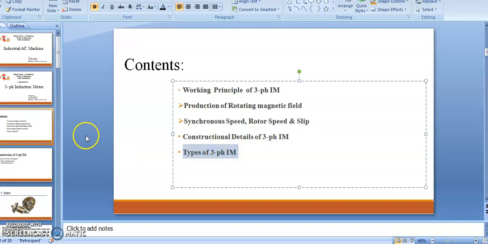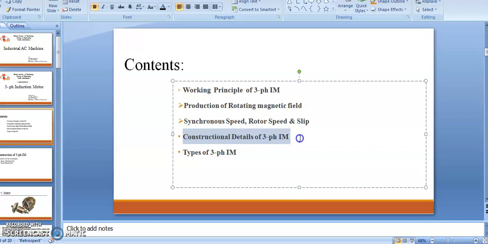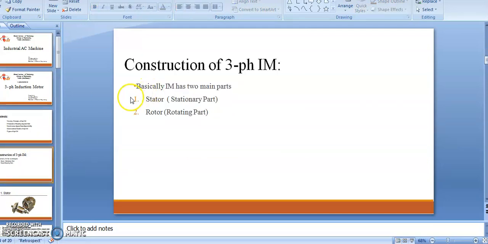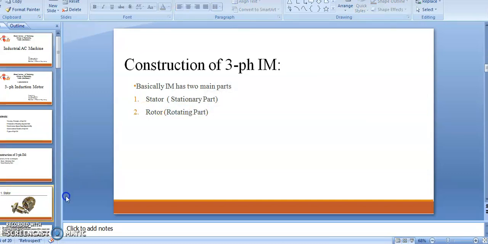So before going to the working principle, I will directly switch to the construction details of the three-phase induction motor. That means what exactly is in the three-phase induction motor compared to DC machines. Here, basically, the induction motor has two main parts. I call the first the stator, and the second one the rotor. As the name indicates, the stator is a stationary part, and the rotor is nothing but a rotating part.